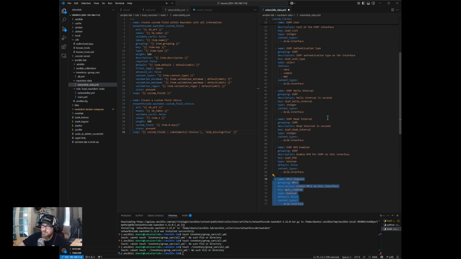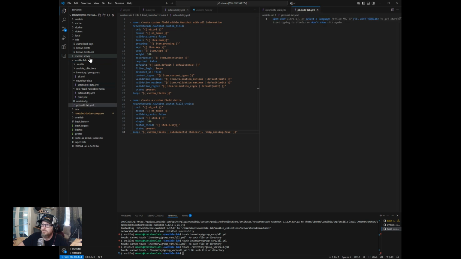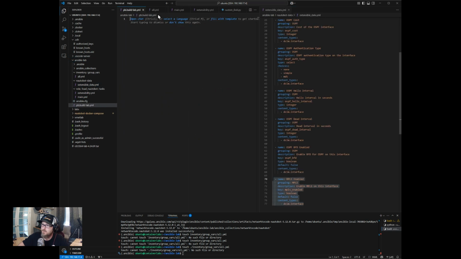Next thing we want to do is we're going to create another file called build lab. Real simple, right? So I typically name my playbooks with a prefix of PB for playbook, and I use the short form of YAML. So pb-build-lab.yml. Create a new file here. We just drag this over to this side. Under here is where we're going to create our actual playbook.